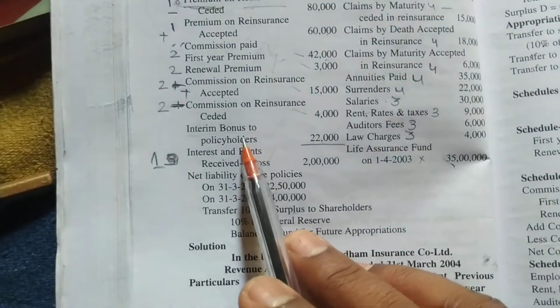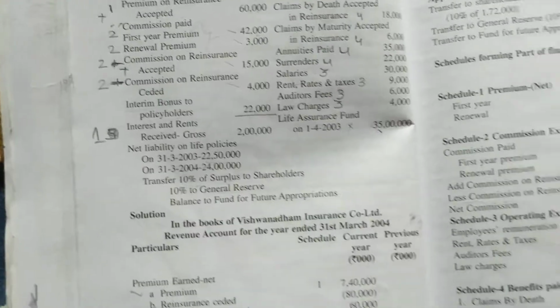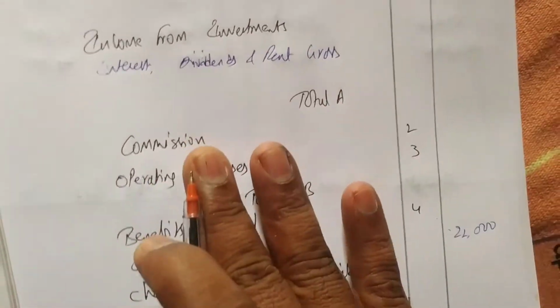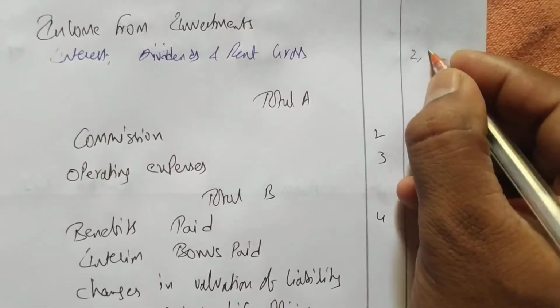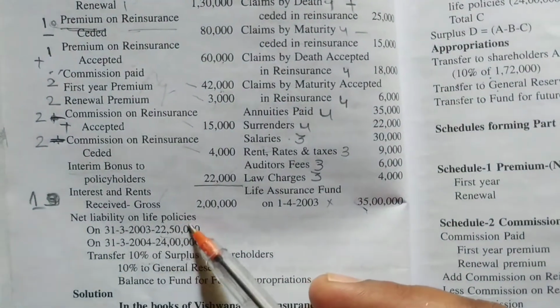After that we are having interest and rent. So we have received interest. So we have written how much we have received interest, rent and gross, 2 lakh rupees written here. Okay. Next we are having net liability on life policies.